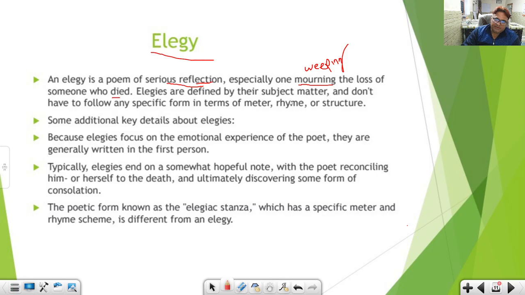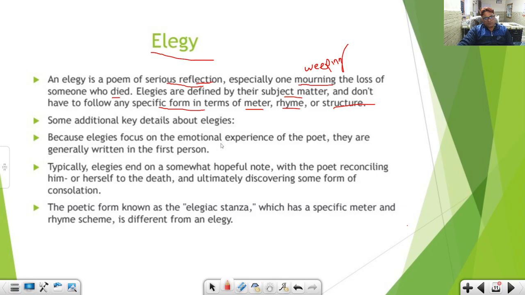Elegies are defined by their subject matter and don't have to follow any specific form in terms of meter, rhyme, or structure. This is the initial condition, but later some poets in English literature preferred a regular meter and stanza form as well while writing such kind of elegiac poems.